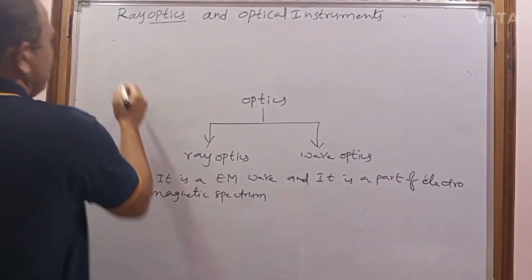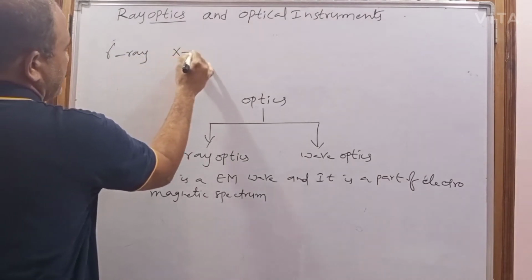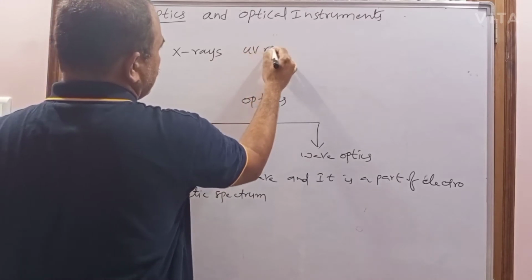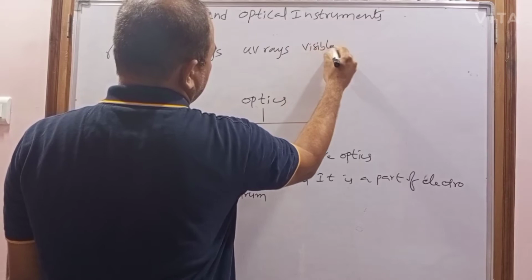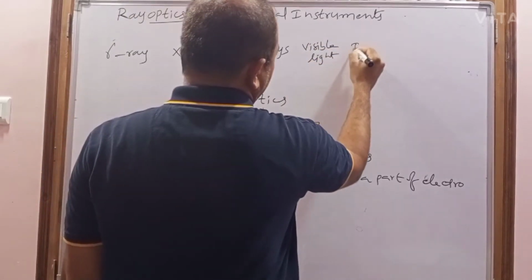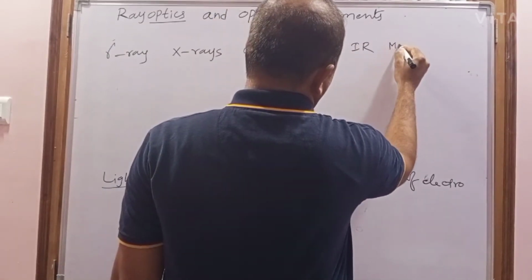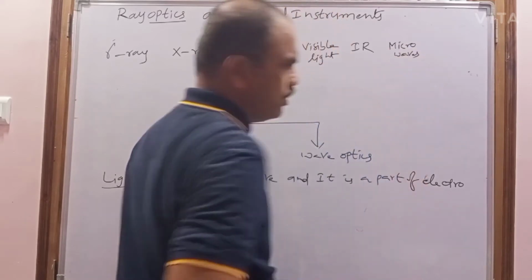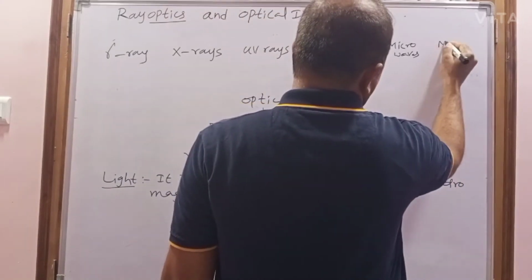What are they? One is gamma rays, X-rays, UV rays, visible light, IR rays (infrared rays), then microwaves, and radio waves.